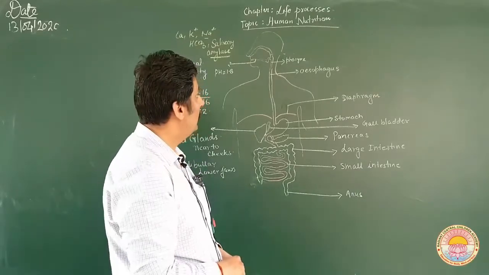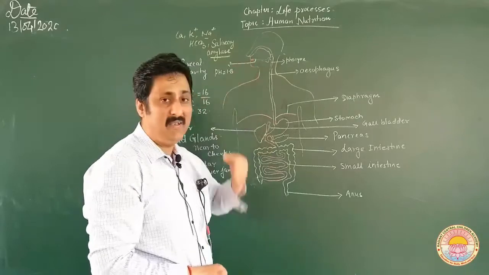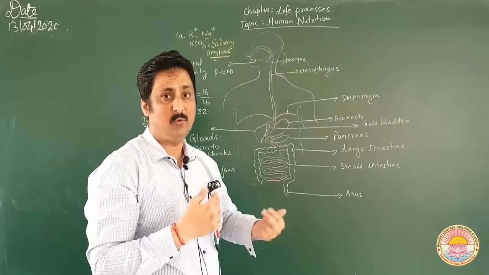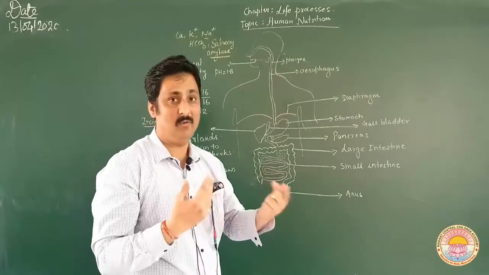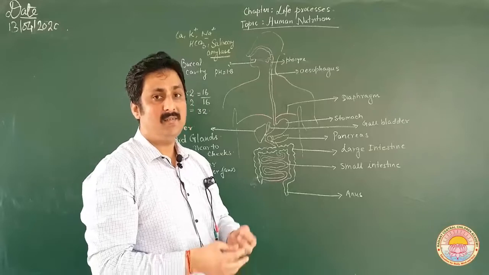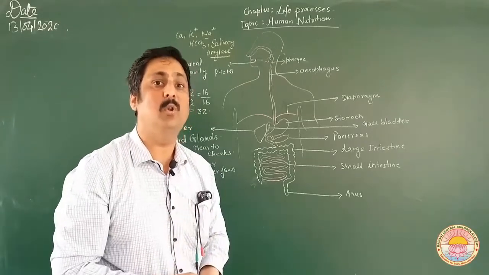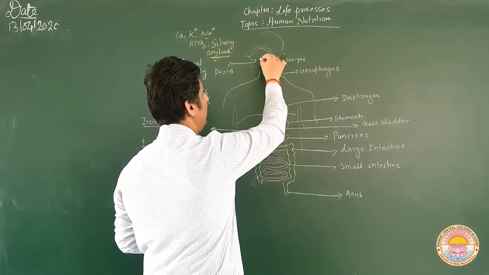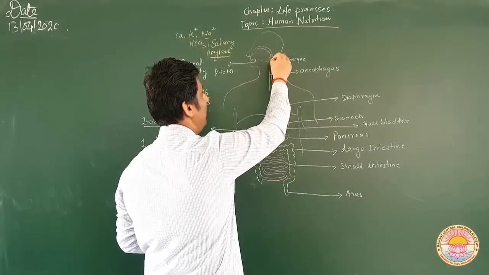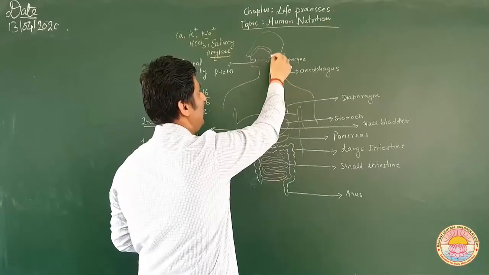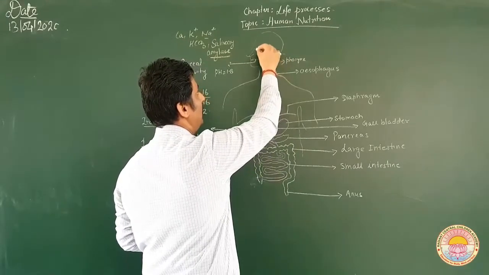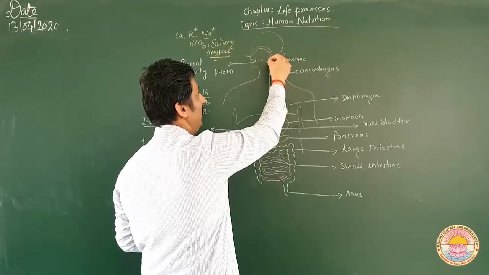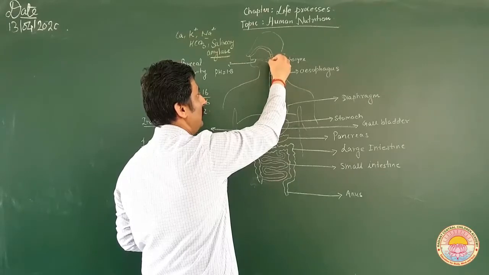Now the food, with the help of the teeth and the tongue, and of course saliva also plays a very important part, is converted into a form called bolus. This bolus leaves the buccal cavity and enters a common pathway. The end of the nasal cavity and the end of the oral cavity both open up here.